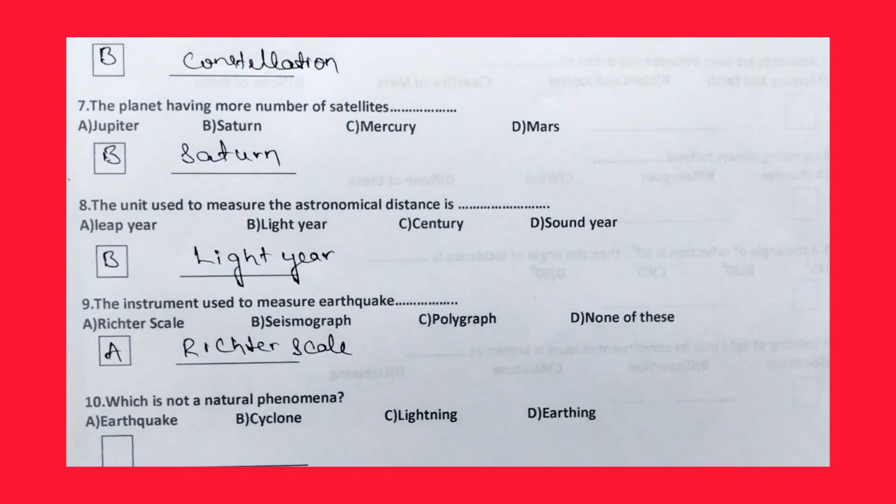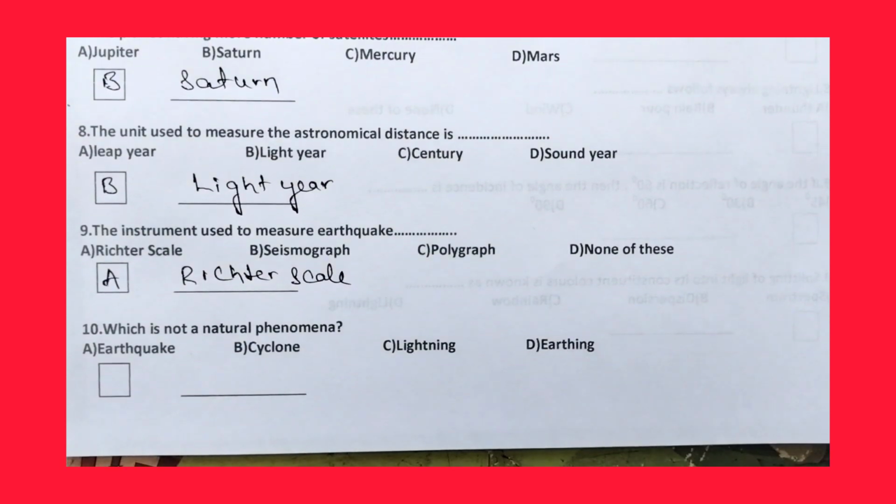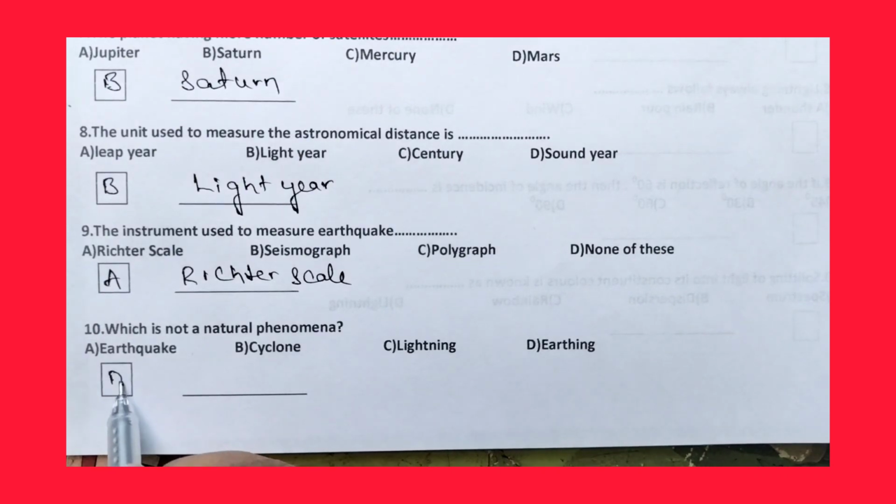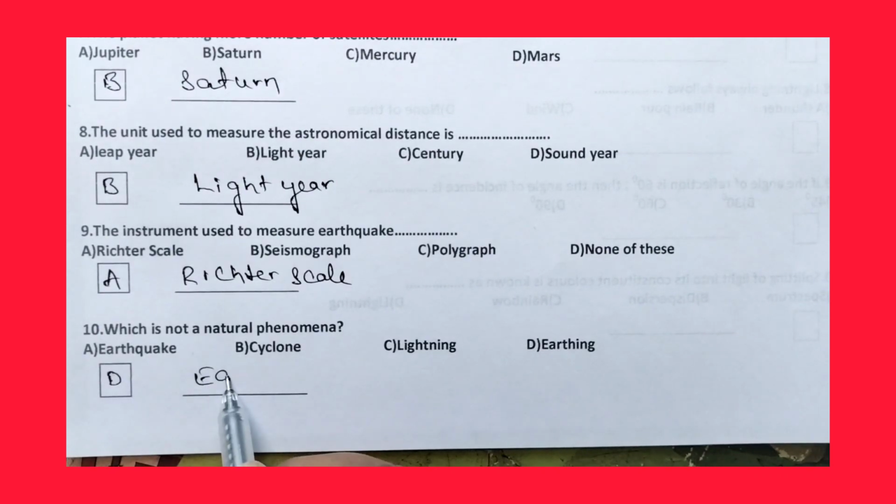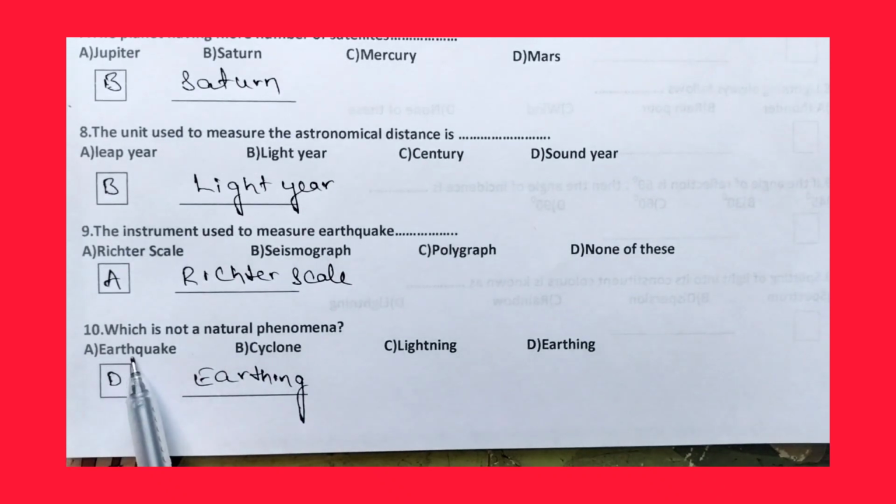Then coming to the 10th question: which is not a natural phenomenon? Earthquake, cyclone, lightning, earthing. The right answer is option D, earthing. Earthing is not a natural phenomenon. Earthquake, cyclone and lightning are natural phenomena, but earthing is not. So like this we have to answer the 10th question.